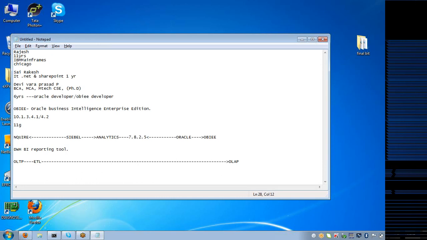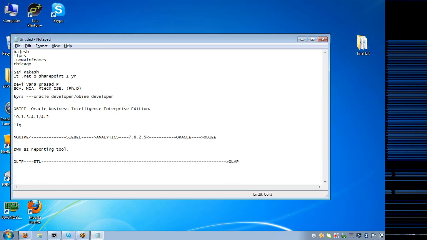Now, once the transformations are done, the other process is very simple. Load the data here into this OLAP database. In the OLTP, all that we have is database tables. Is it in the form of flat files or something?